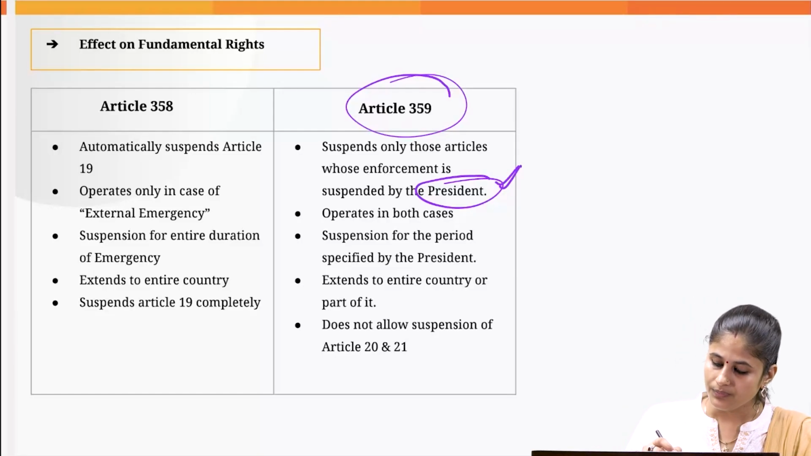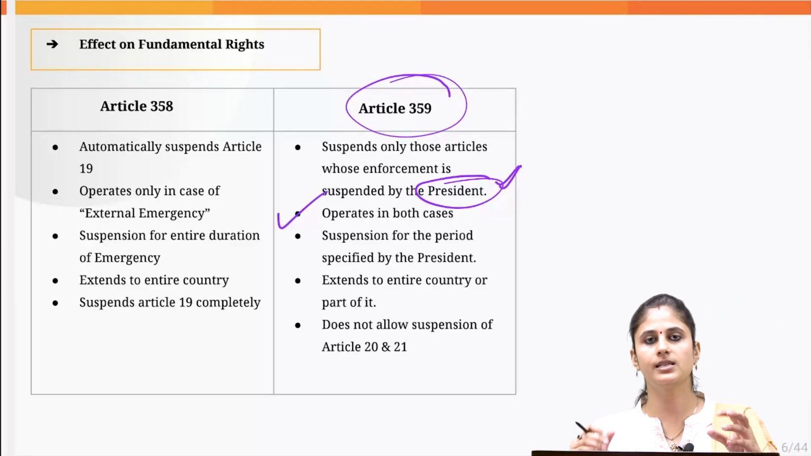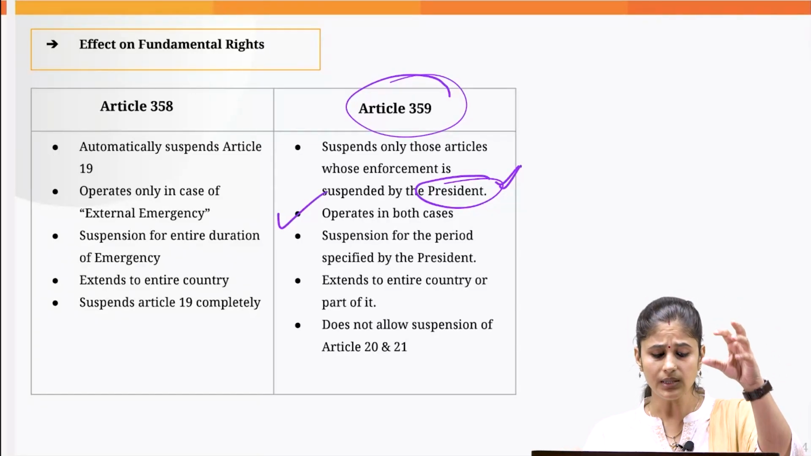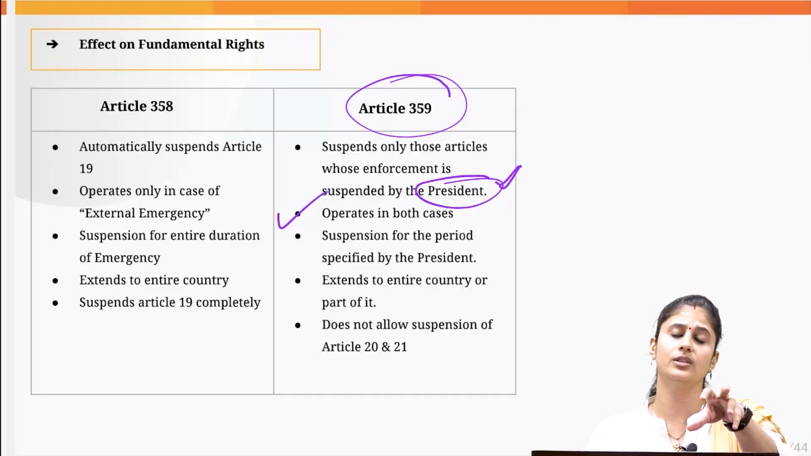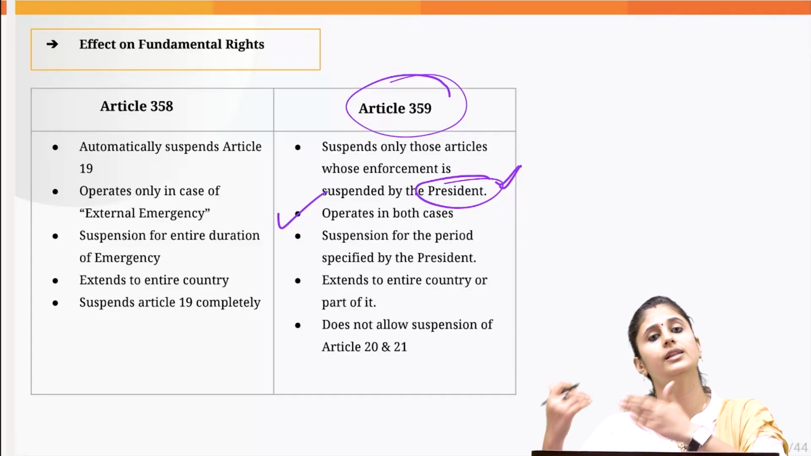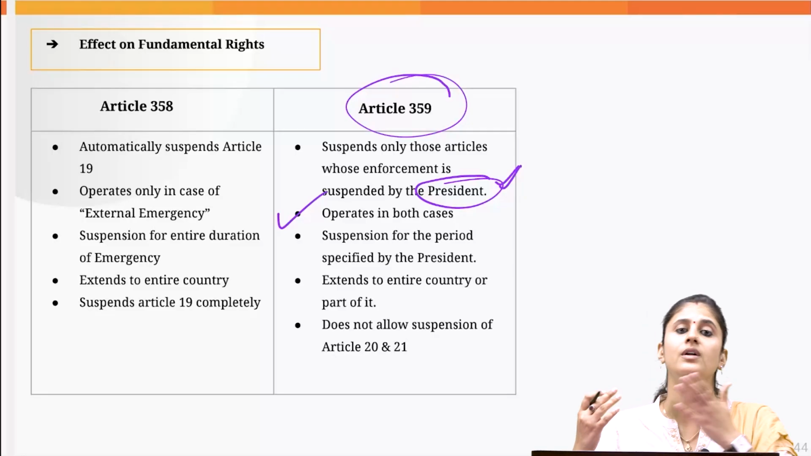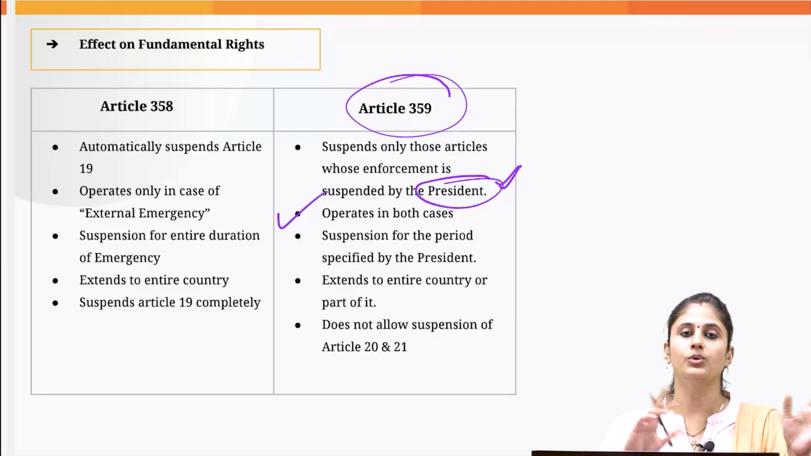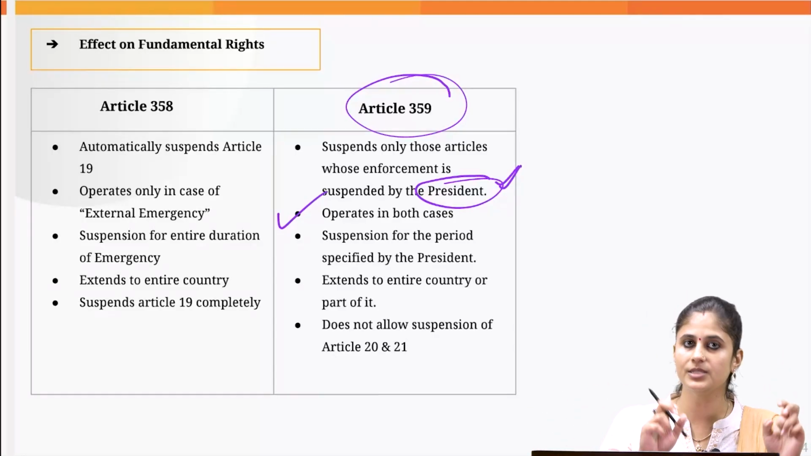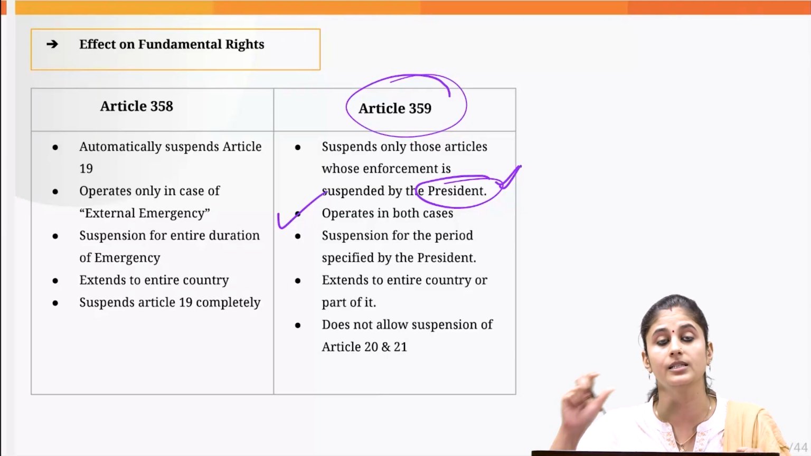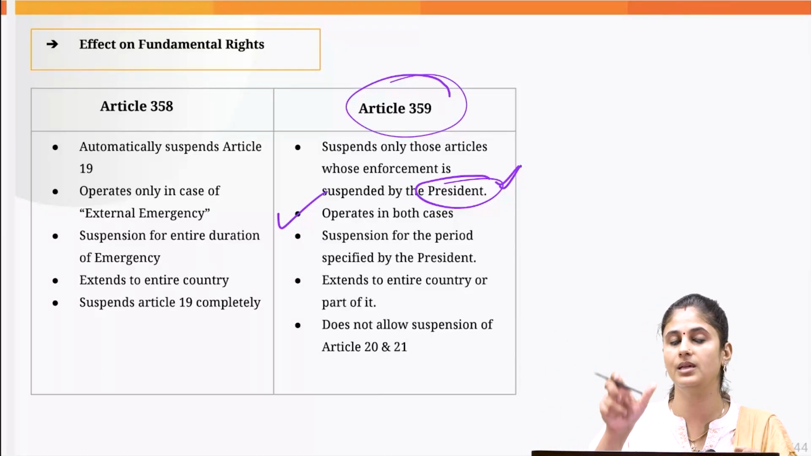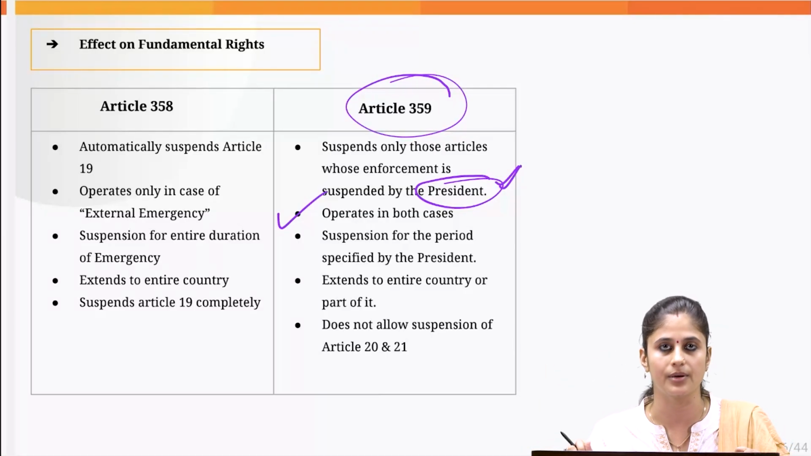Now, it operates in both cases. If the national emergency is proclaimed on the grounds of war or external aggression, or on the ground of armed rebellion, it would be operative both in case of external emergency as well as internal emergency. Internal emergency is basically the national emergency proclaimed on the grounds of armed rebellion.